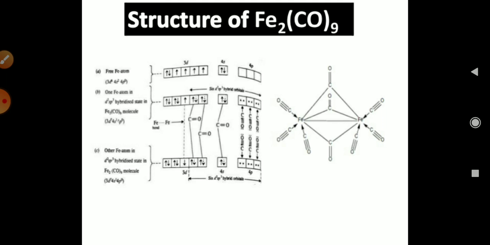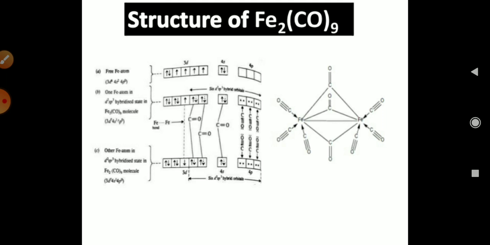And this is the electronic configuration of the Fe atom, the first atom of Fe and another atom of Fe. The ground state of the Fe atom has 3d6, 4s2 and 4p0.